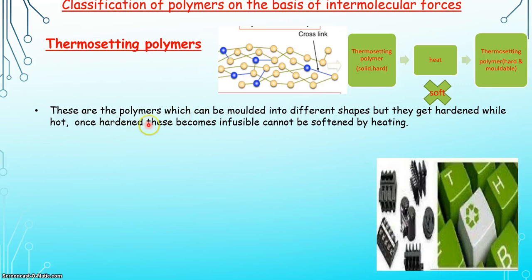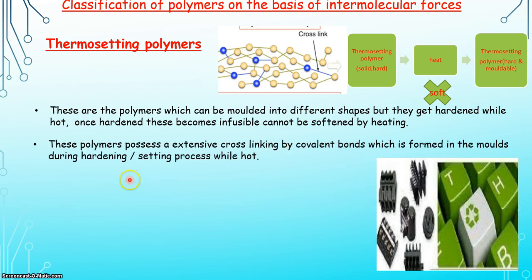So, these are the polymers which can be molded into different shapes but they get hardened while hot. Once hardened, they become infusible and cannot be softened by heating. These polymers possess extensive cross-linking by covalent bonds, which are formed in the molds during the hardening and setting process while hot. Examples of thermosetting polymers are bakelite, urea formaldehyde resin.